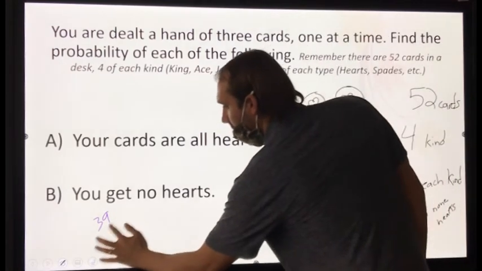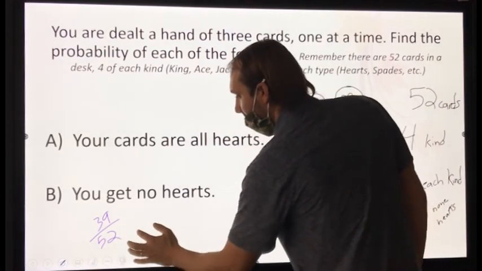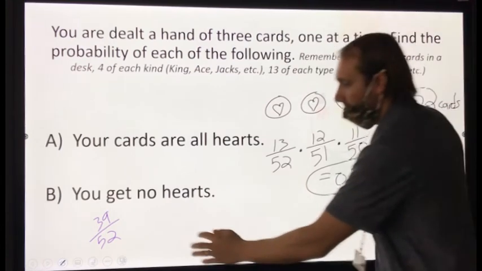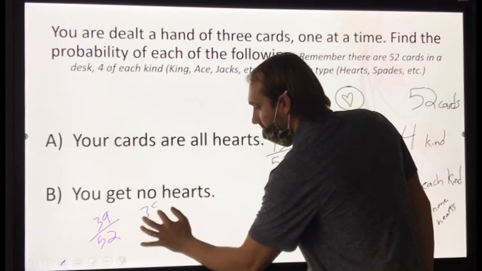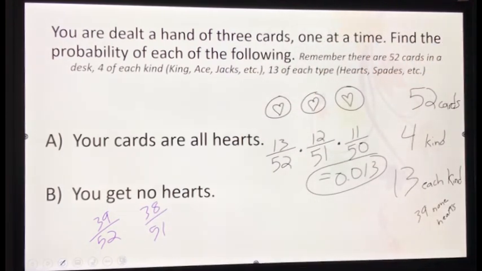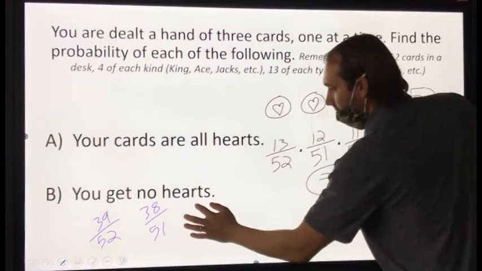Very good. Now a non-heart card is gone. What's the probability of the next card being a non-heart? 38 over 51. Very good. What's the probability that the third card dealt is a non-heart? 37 over 50. Very good.